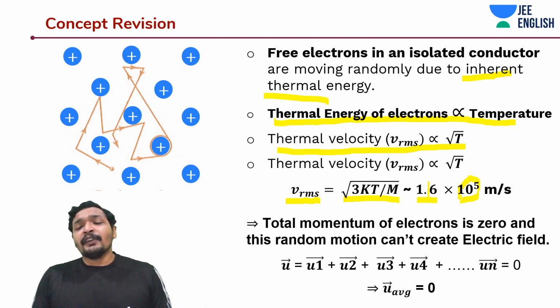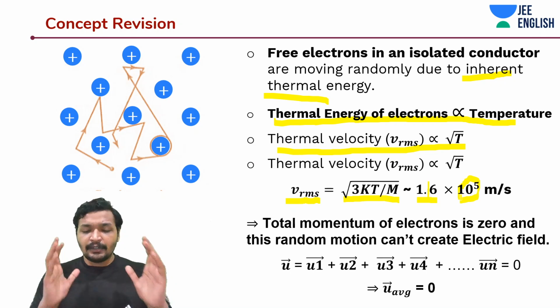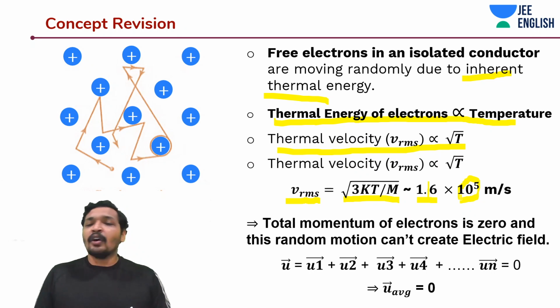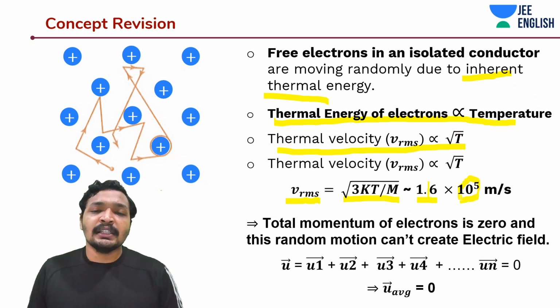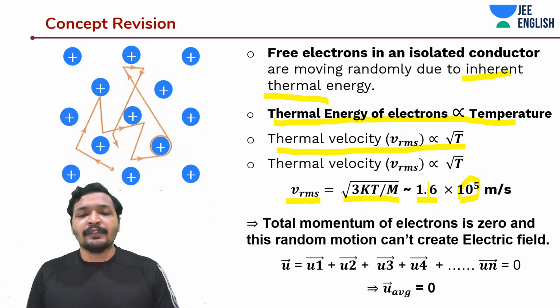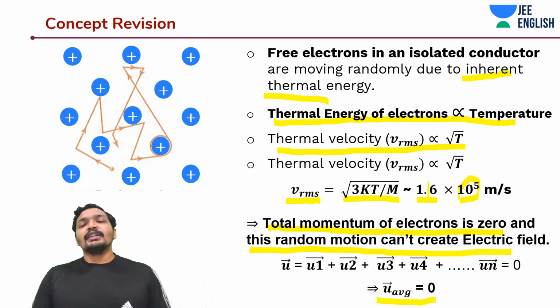And the total momentum of electrons is going to be zero if you add all the momentums or all the velocities of the electrons inside a particular unit volume. It is not able to generate any electric field because they are in random directions, cancelling out each other's momentum, which also makes sense because there is no external electric field that is able to give them a direction. So if you take the average velocity of the electrons without any potential, it is going to be zero.